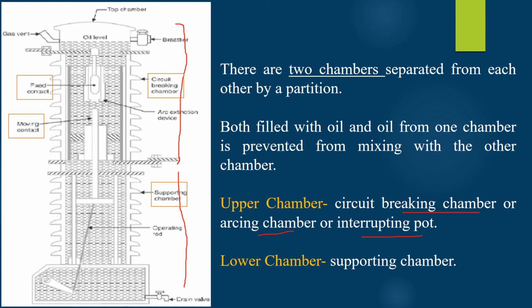We have already mentioned that the two chambers are separated from each other by a partition. Therefore, the arc products present in the upper chamber cannot enter the supporting chamber, and therefore the supporting chamber oil is not contaminated by the arc or the arc products.